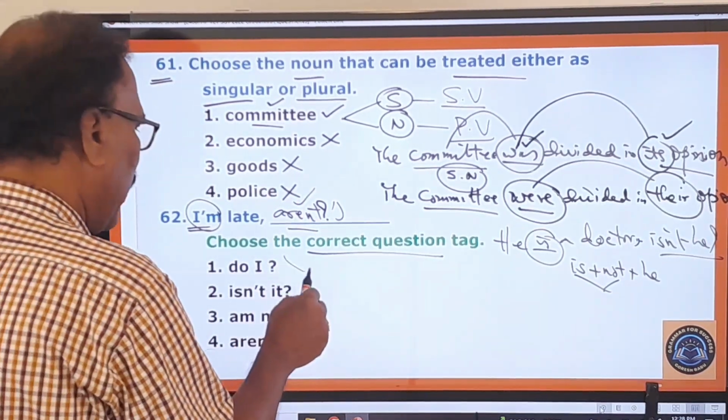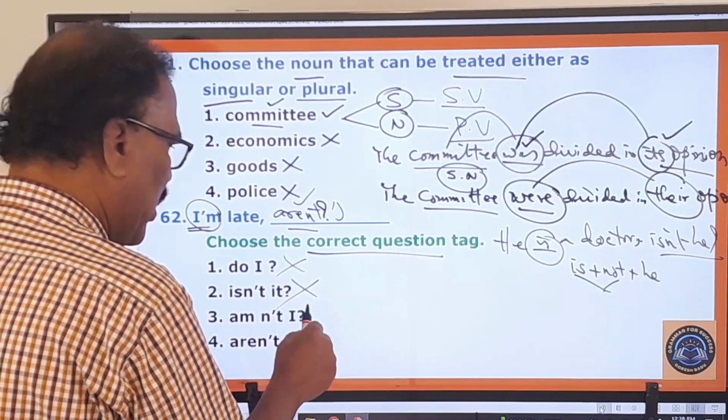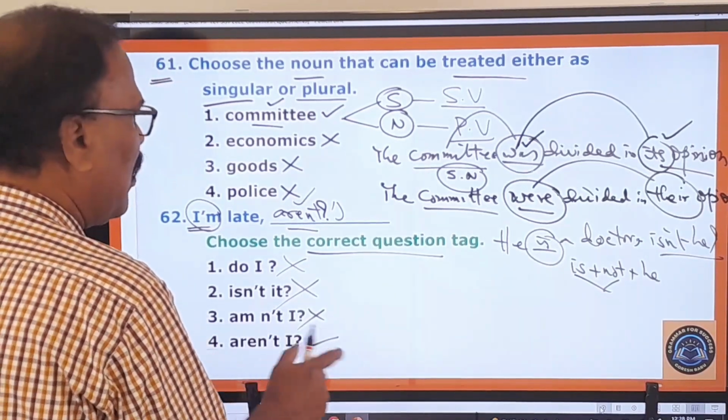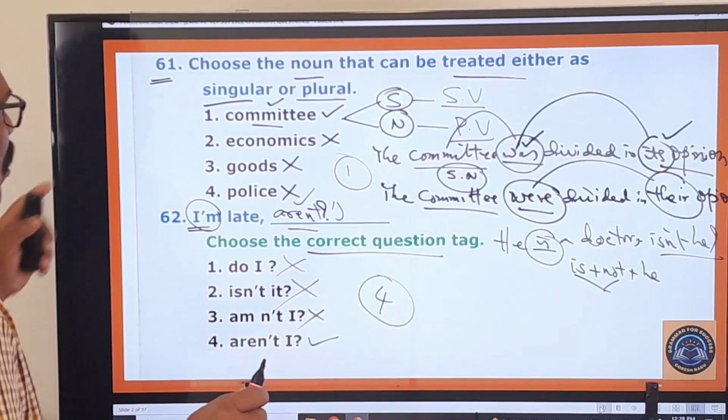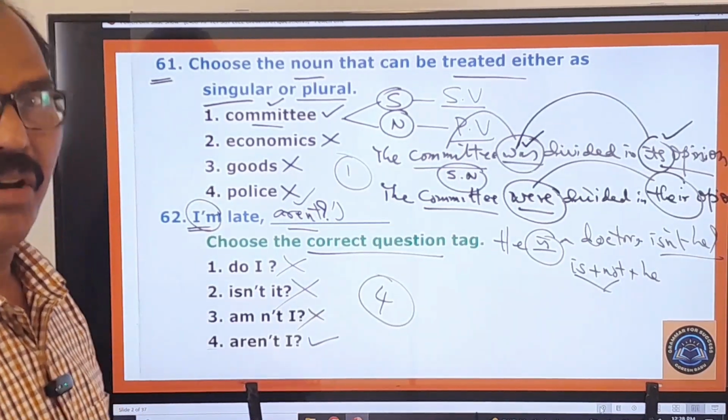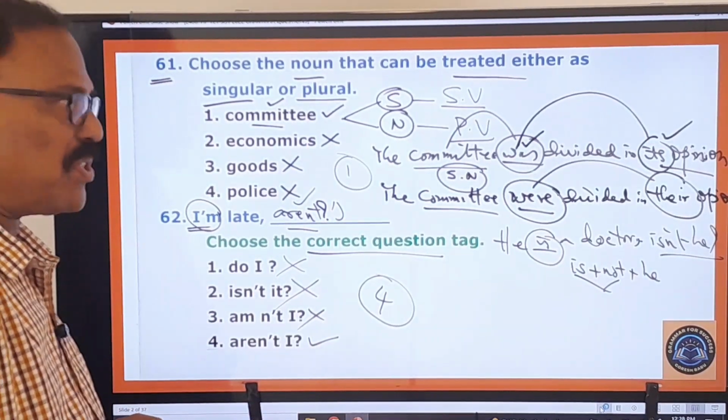Therefore, isn't it wrong? Amn't I wrong? Aren't I? So this is the right one. So your answer choice is the fourth one. Okay. Now these two questions are over, and now let's move on to learn about other questions.